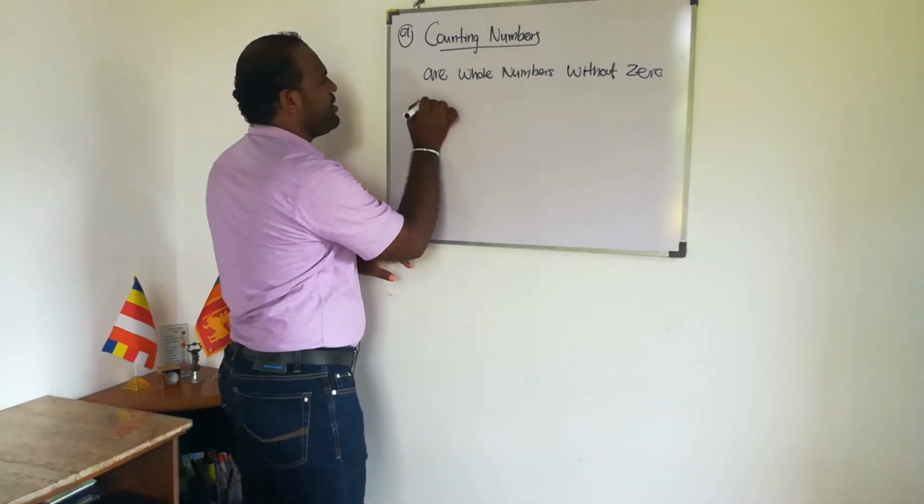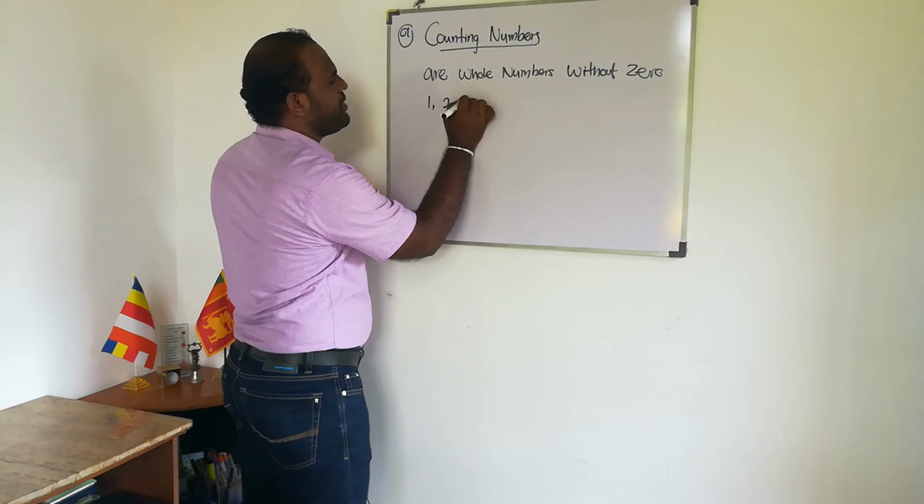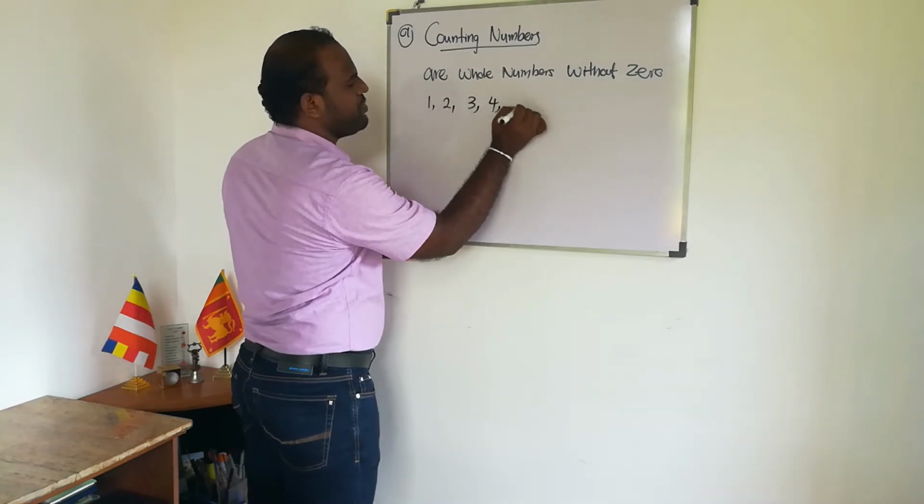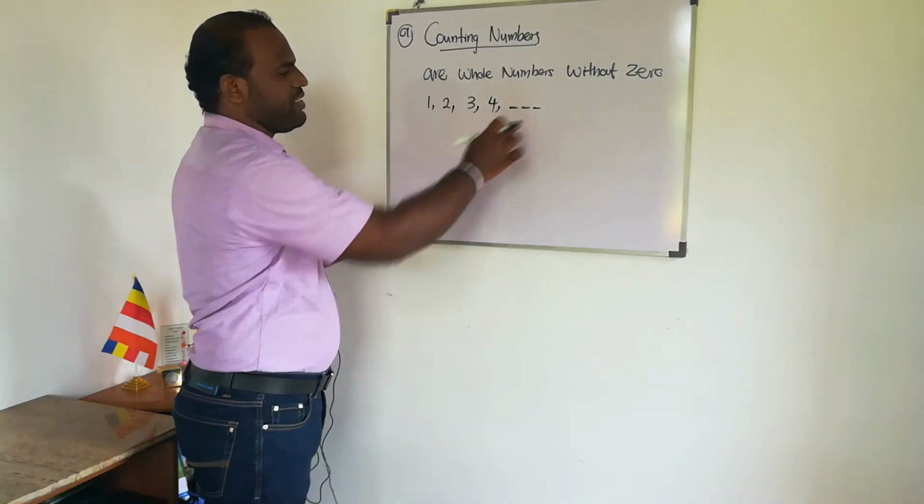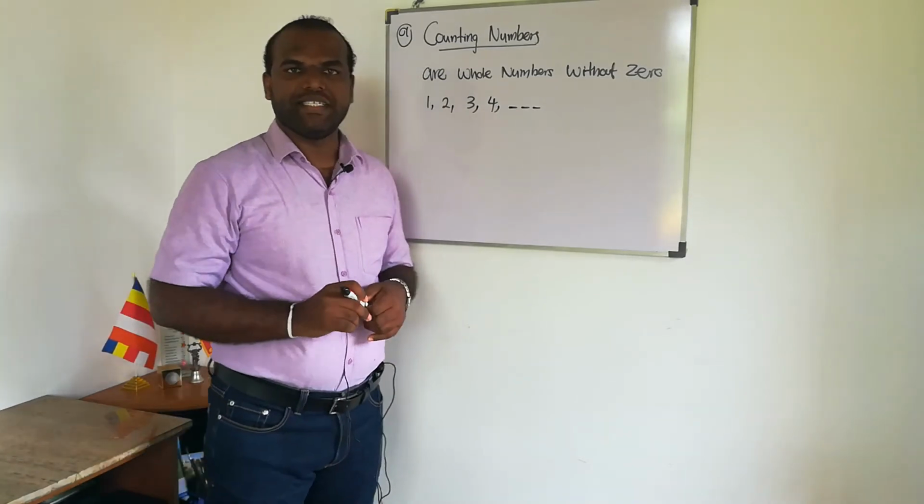For example, 1, 2, 3, 4. This pattern, these three dots, denotes that the pattern continues further.